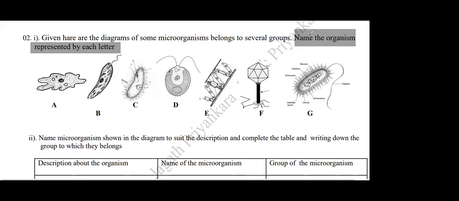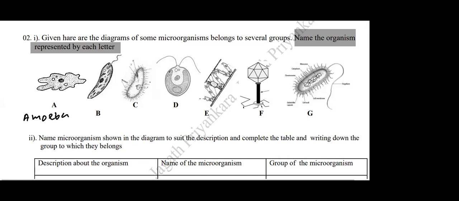Who can tell me the name of this capital A? Remember, in the exam they can give a line diagram like this and ask about microorganisms also, right? They will not ask you to draw this, but they can ask identifying them. So Jeevani? Amoeba. Amoeba, very good. Okay, so below capital A, write everyone, amoeba.